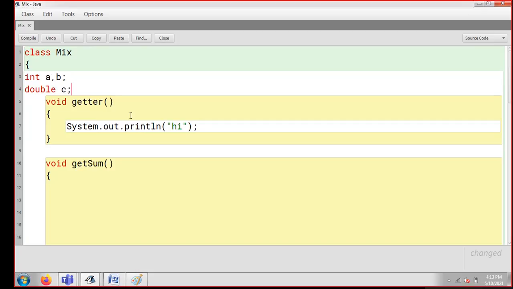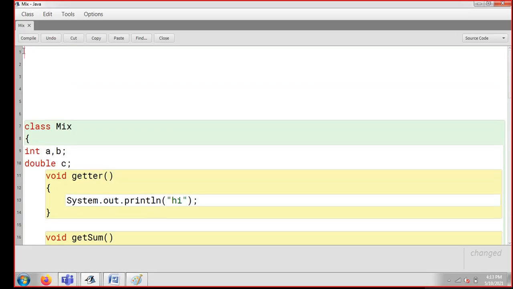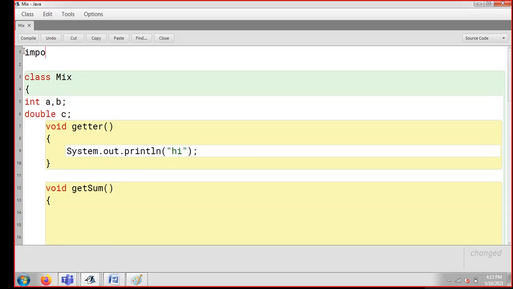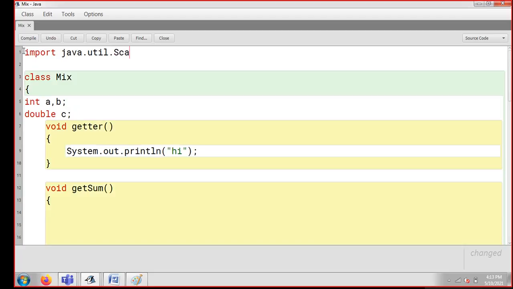What I'm going to do is create here a scanner. So guys, I'm going to import a scanner. We have already done a scanner. You can see my old sessions, so you will get to know how to use a scanner. First of all, we know how to import a scanner. We just need to write import java dot util dot Scanner, with capital S for Scanner. I'm putting a semicolon. So you can see I have created here a scanner class.